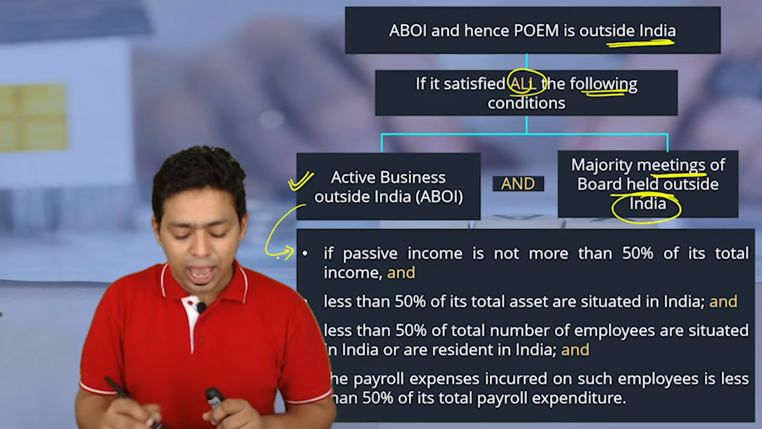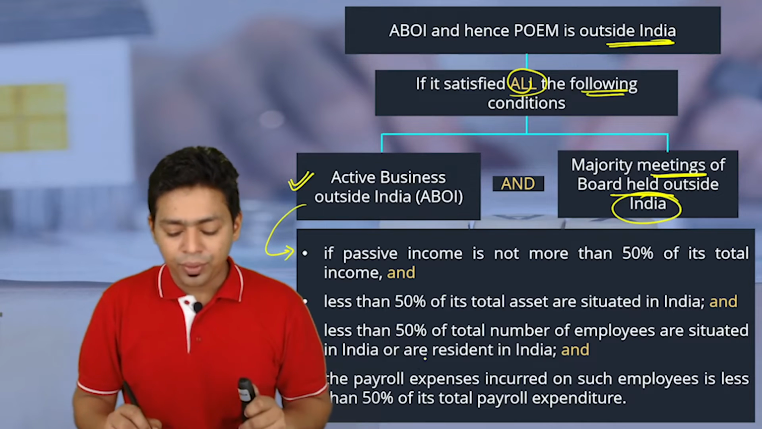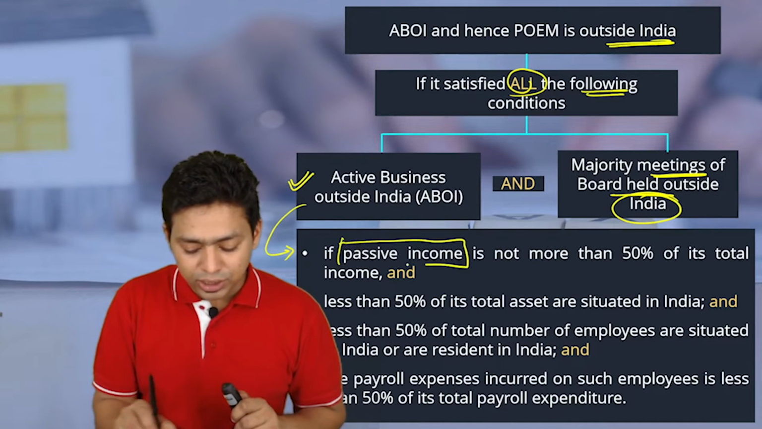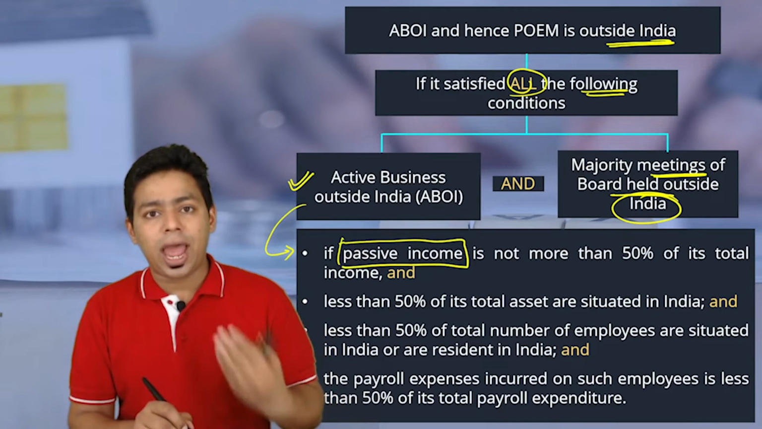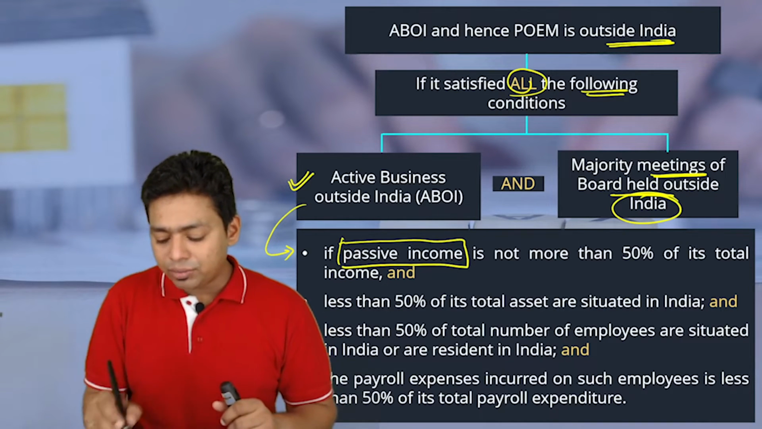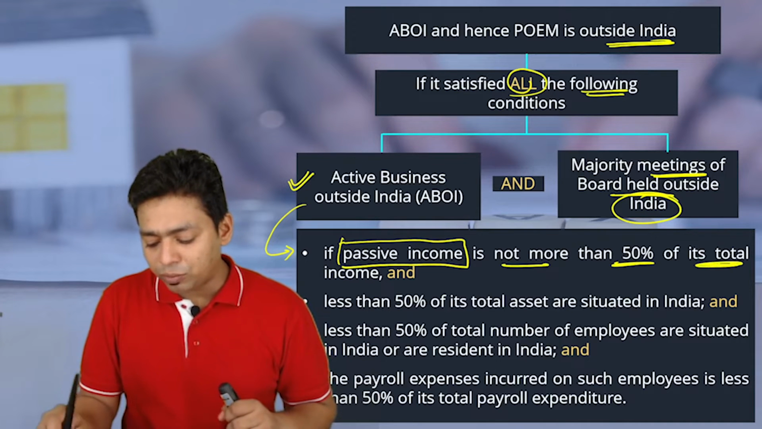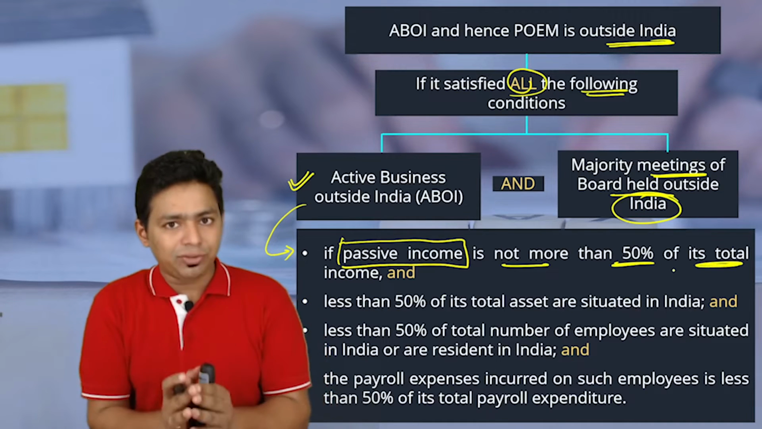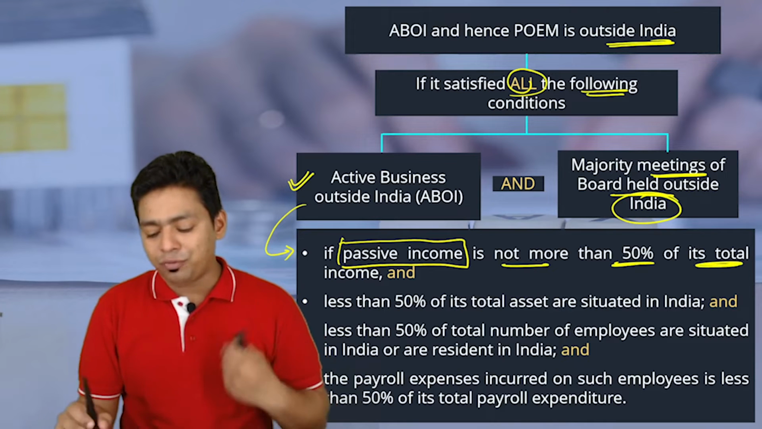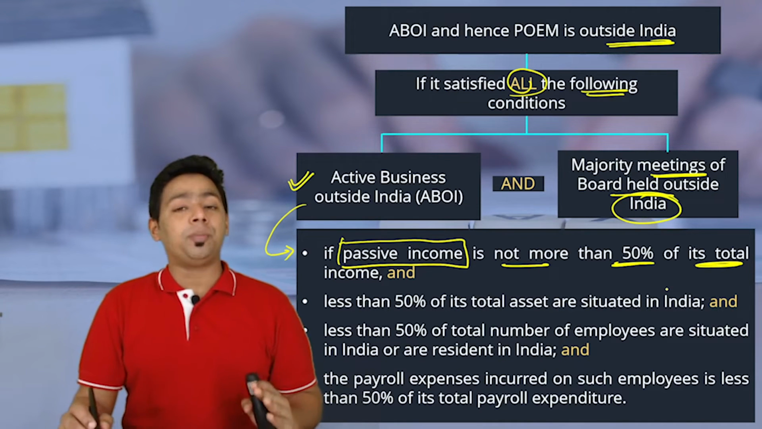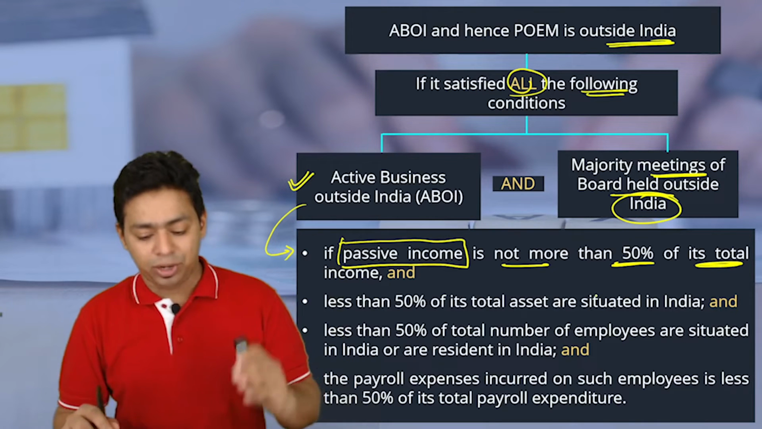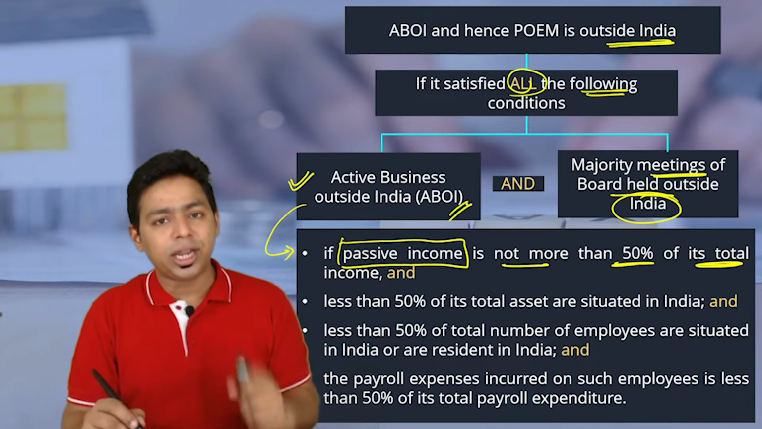And how do we check whether active business is actively outside India? These are the 4 conditions, please try to memorize this. Passive income, that is not active income. If passive income is not more than 50% of the total income, that means you are not dependent on the passive income, you are dependent on active income. Then only you can have active business outside India.